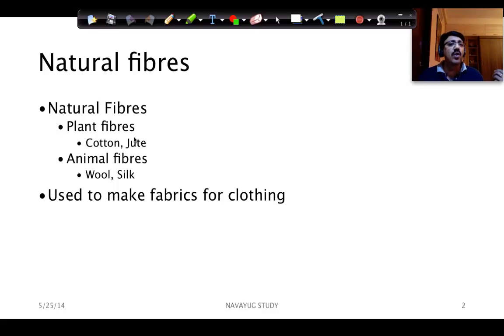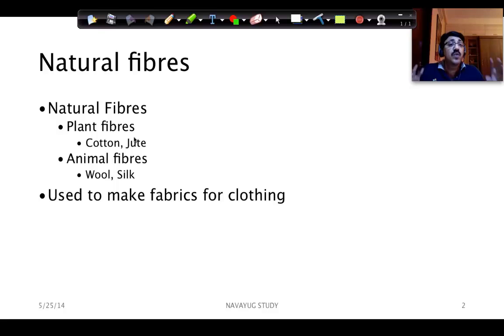I'm sure you would have worn a cotton shirt. You would have also worn jute dresses, which are quite fashionable. In fact, our country, India, was the main supplier of cotton for many years, right from BC all the way to AD. Even during the times of the Indus Valley onwards, cotton has been exported from India.